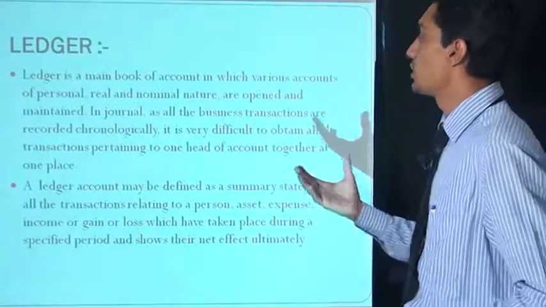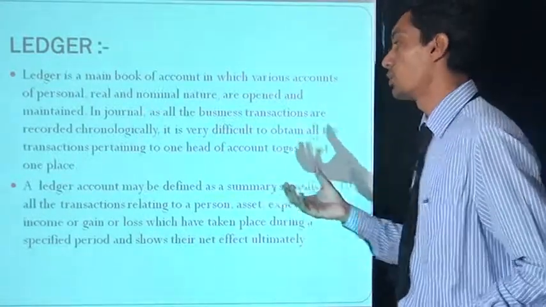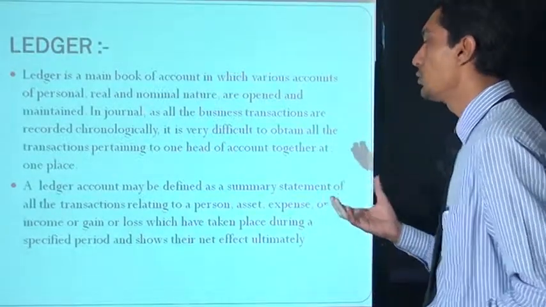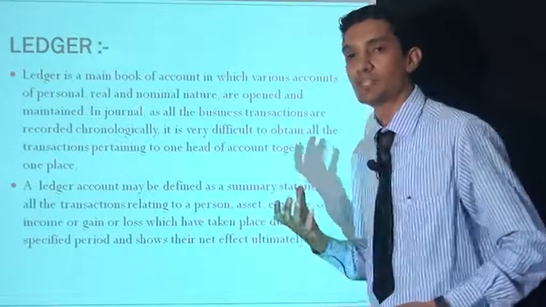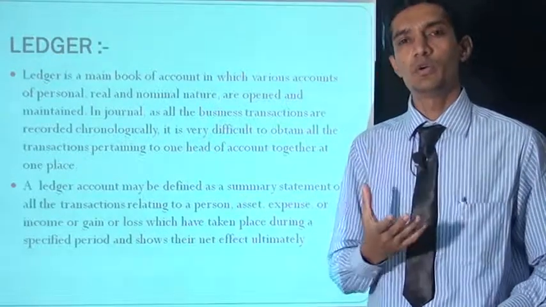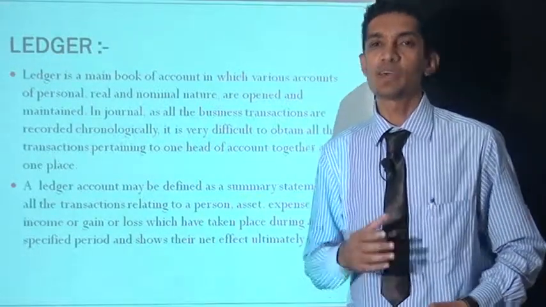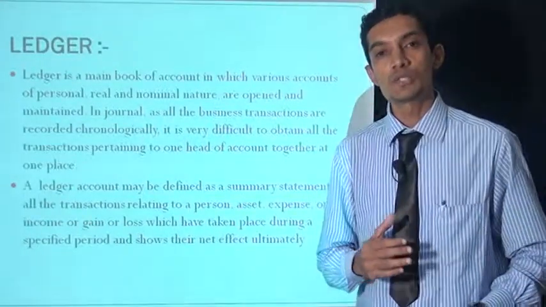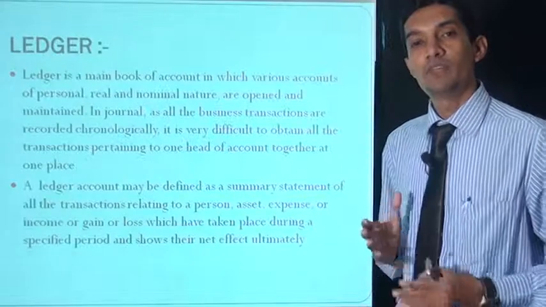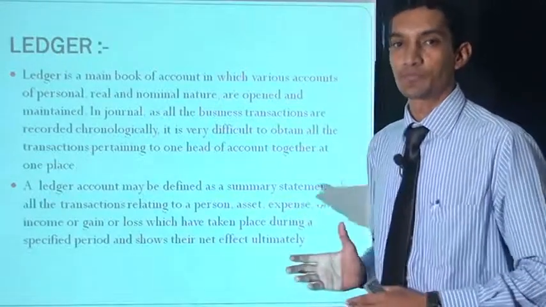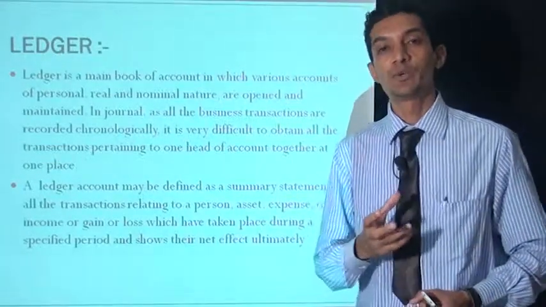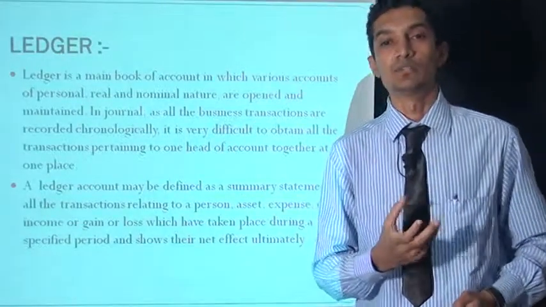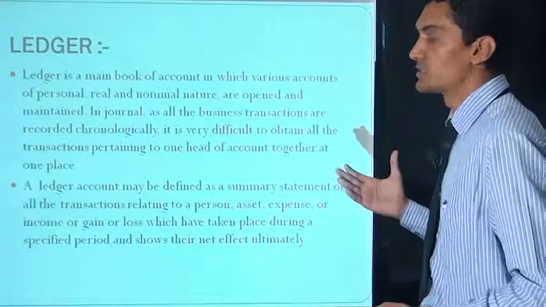In the journal, as all business transactions are recorded in chronological order, it is very difficult to obtain all transactions pertaining to one head of account together in one place. Since recording each transaction in the journal makes this difficult, what do we do? We do ledger posting. It is then very easy to get the balance of each individual account, so we post into the ledger.